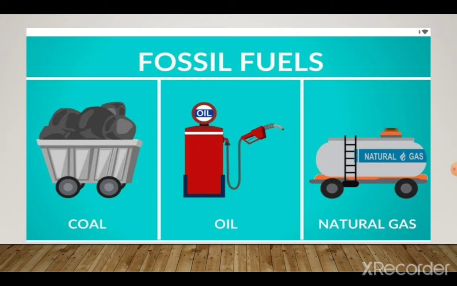Next one is fuels. So fuels, just now we have discussed, they are non-renewable sources of energy. So when we burn them, the energy is released. Examples of fuels are coal, petroleum, then oil, cooking gas. All these are examples of fossil fuels.